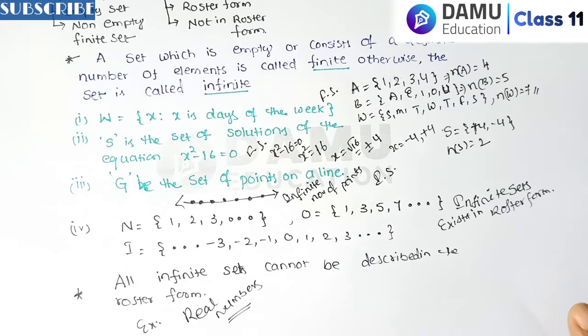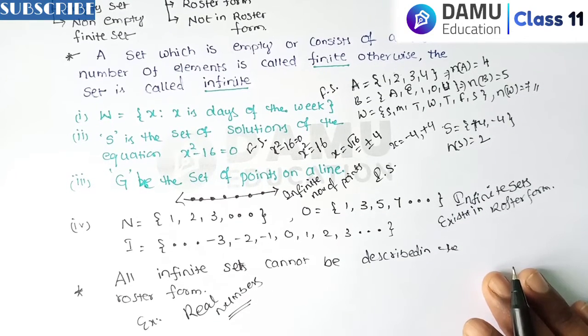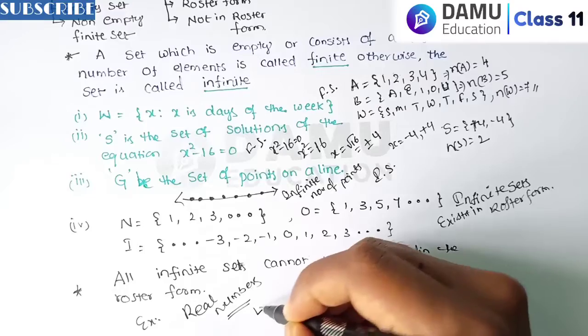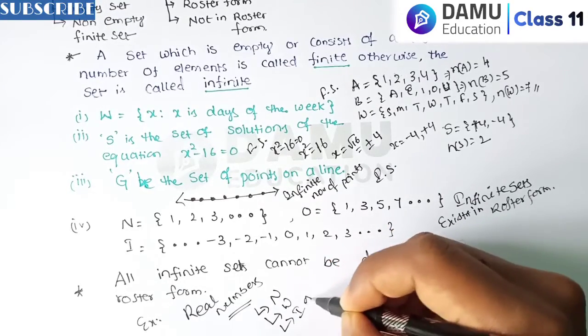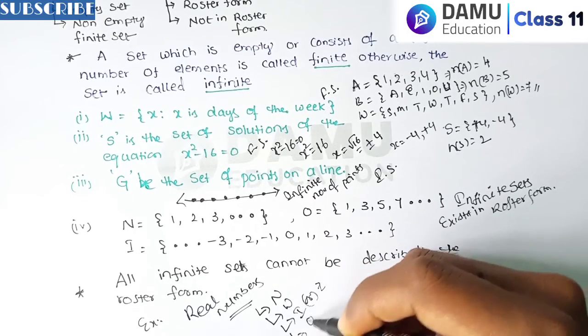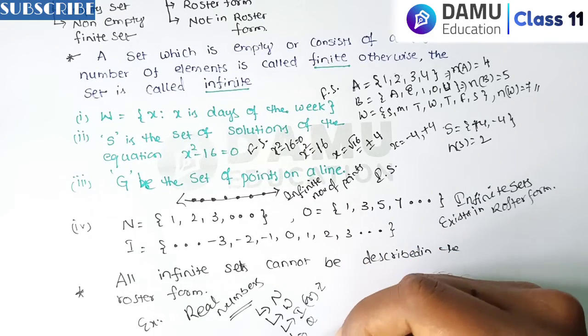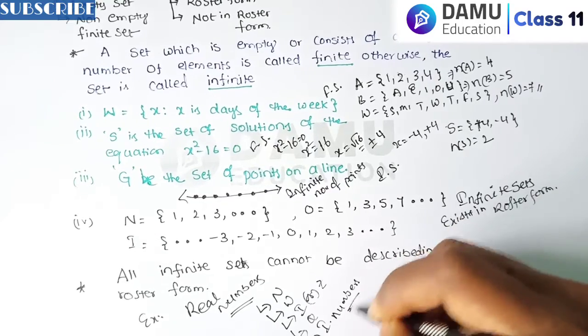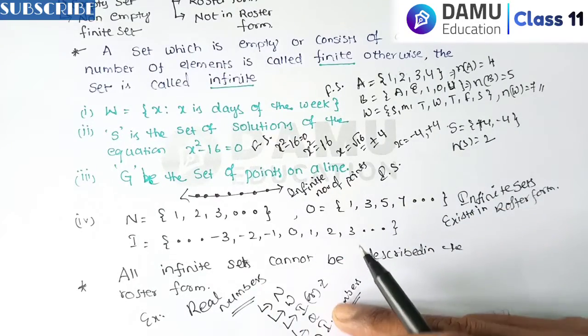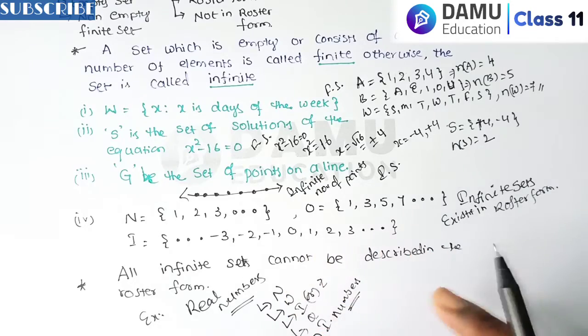Real numbers means all numbers come under real numbers: natural numbers, whole numbers, integers Z, rational numbers Q, and irrational numbers, all numbers. So it is not following any one single rule.